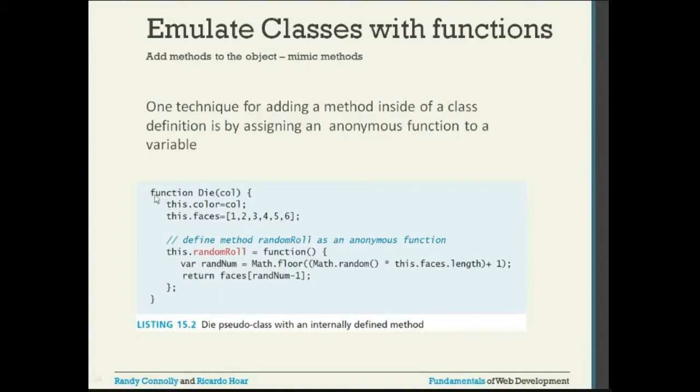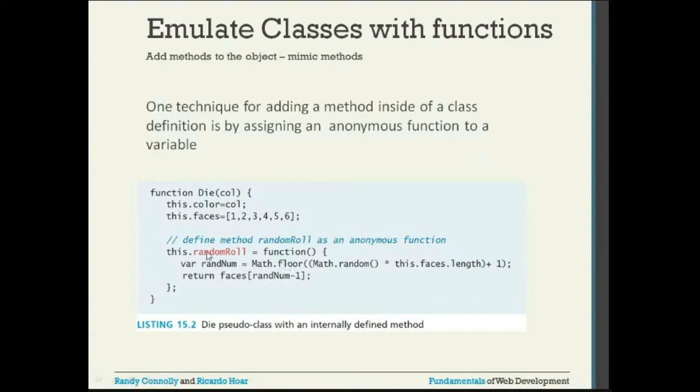This is the same function, this is the name of the object, and this is the parameter that is passed when it is getting instantiated. That value is set using this.color, whatever the parameter is. this.faces is set to this array, and this is the method.